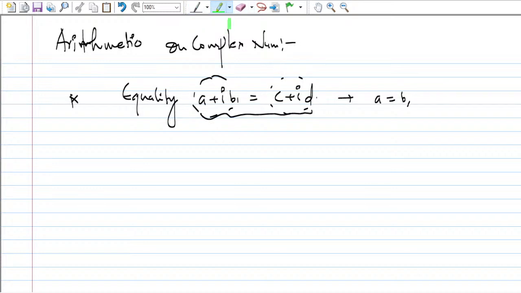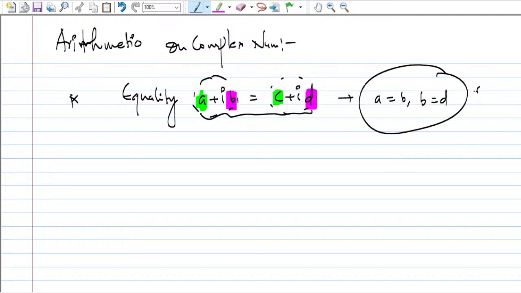So we can say that they are exactly the same when a and c are the same, and when b and d are the same. This is how we make the parallel here. So b equal to d, exactly equal, equality holds here.